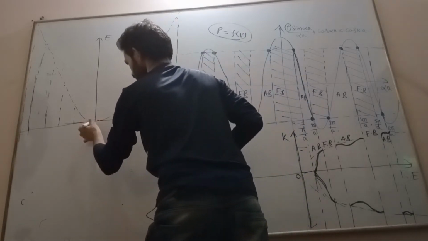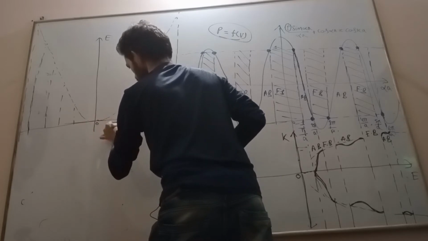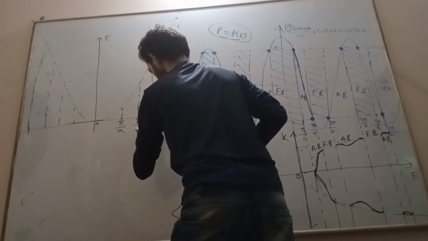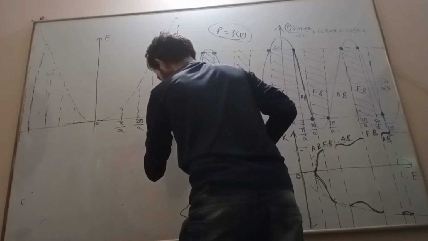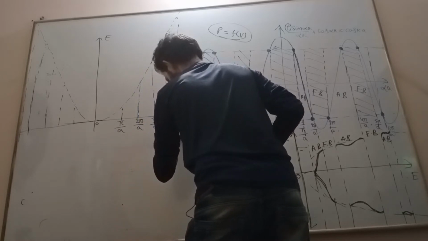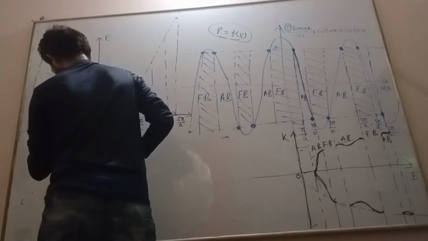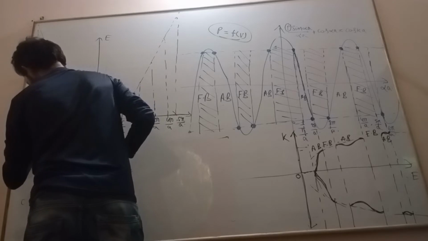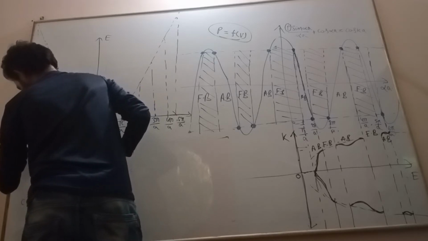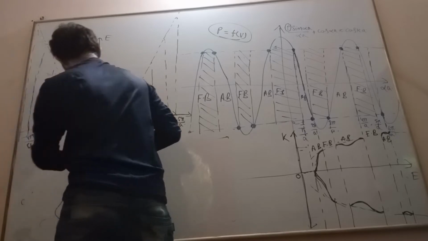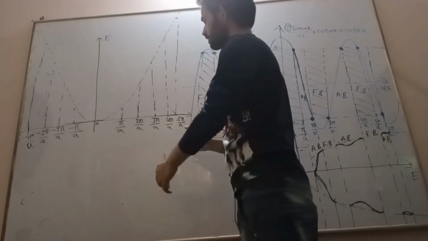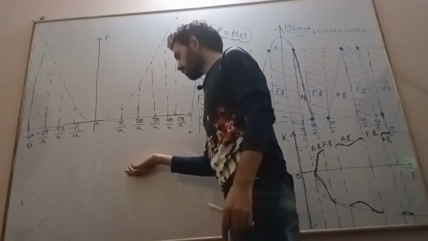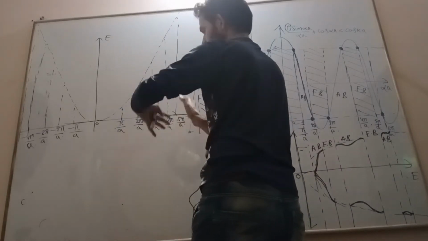So this is 0, this is pi by a, this is 2 pi by a, 3 pi by a, 4 pi by a, 5 pi by a. Then minus pi by a, minus 2 pi by a, minus 3 pi by a, minus 4 pi by a. What is this a actually? a is nothing but the interatomic distance, the interatomic space inside the crystal.